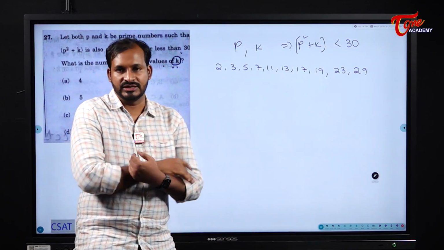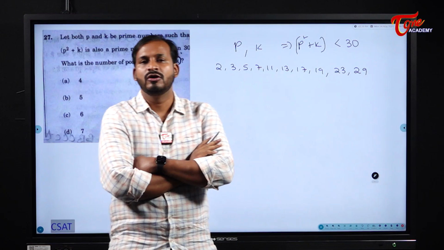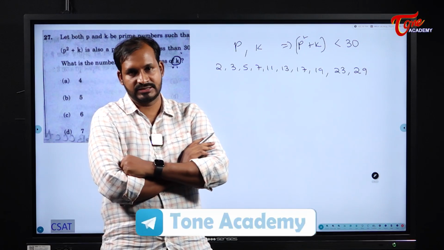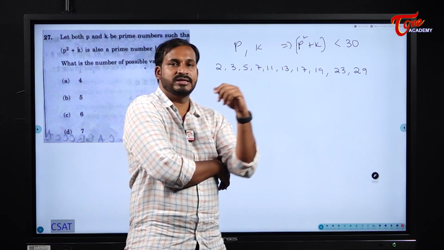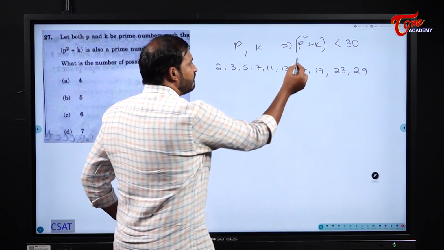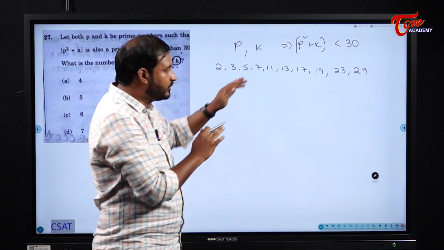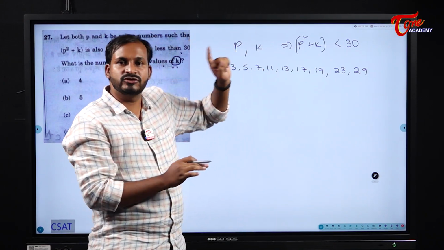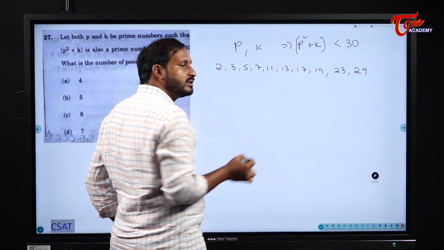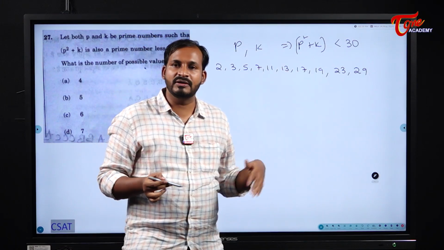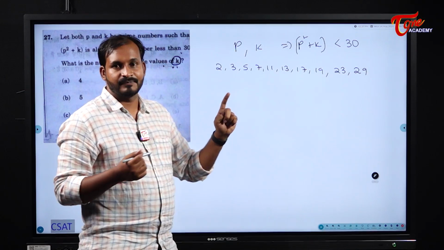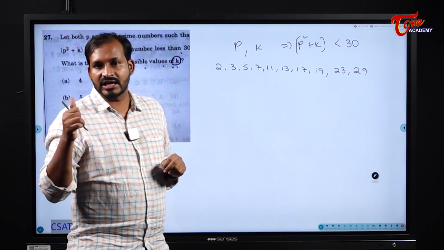Now one more thing students, please observe carefully. Except for 2, all the remaining prime numbers are odd numbers, right? Anyway, we should add P square plus K. That means one of these two numbers should be 2, definitely. If I don't consider 2, all the remaining are odd numbers. So odd number plus odd number will become an even number, so it will not be a prime number. That means definitely either P should be 2 or K should be 2. These are the two chances we have.